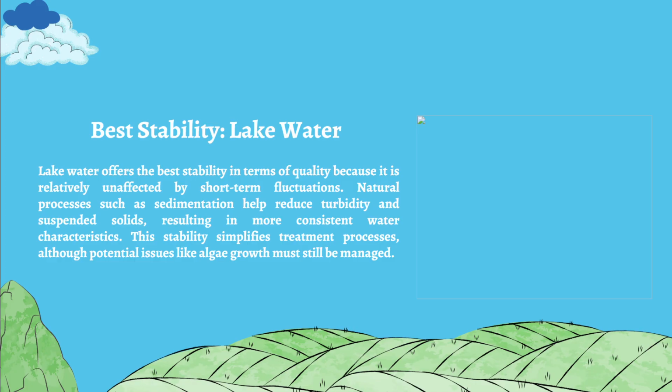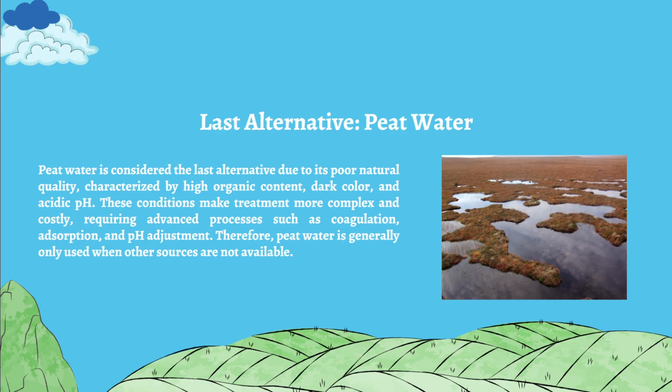For the best stability, lake water is often the best in terms of quality because it is relatively unaffected by short-term fluctuation. Natural processes such as sedimentation reduce turbidity and suspended solids, resulting in more consistent water characteristics.